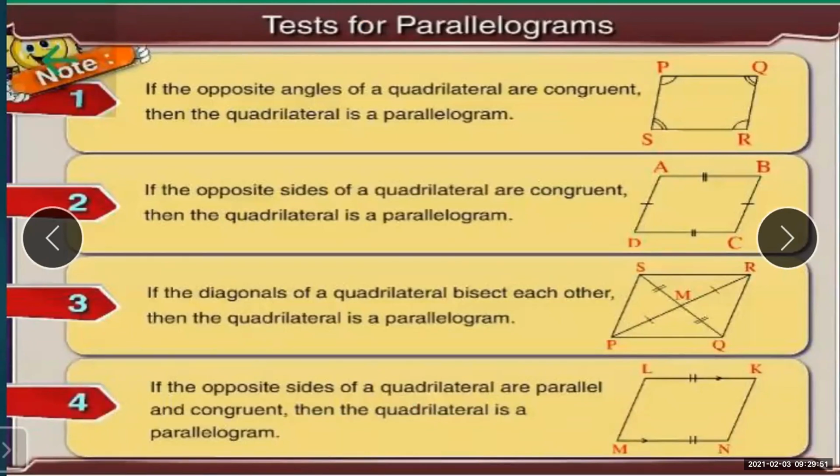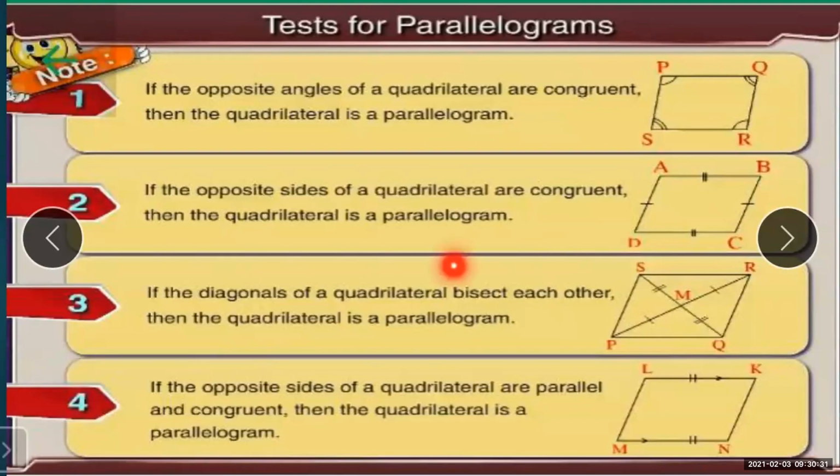Okay, the second test is what? If the opposite sides of a quadrilateral are congruent. This property also holds for the parallelogram: the opposite sides of a parallelogram are congruent. We have seen four properties, and only on those four properties are we going to study the tests. This test is based on parallel lines, so all these are correlated to each other. So if the opposite sides of a quadrilateral are congruent, then the quadrilateral is a parallelogram.